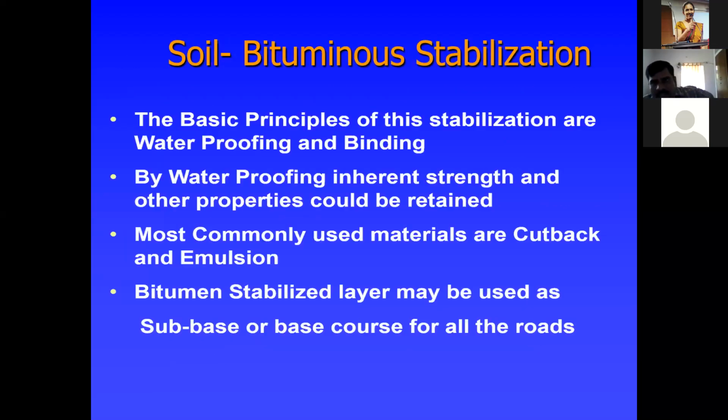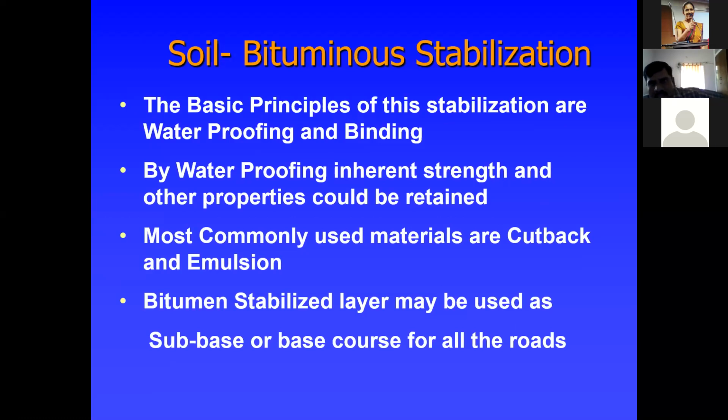In soil bituminous stabilization, the basic principles are waterproofing and binding. With waterproofing, inherent strength and other properties can also be retained. The most commonly used materials are cutbacks and emulsions, that is, cutback bitumens and emulsions. These are most commonly used in soil bituminous stabilization.